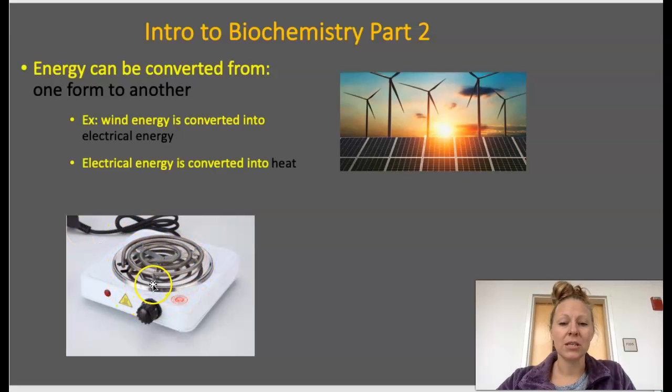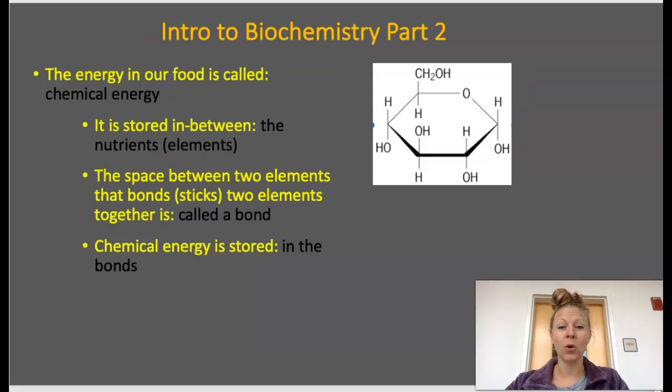That electricity is going to be converted from the kinetic energy from the turbines. That electricity is then going to be converted into heat energy, which is going to heat this heating pan. So energy can be converted from one form to another. And that's an important concept in biology. But first, let's just wrap our head around what energy is and where we find it in chemicals.